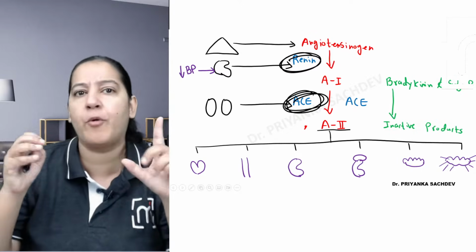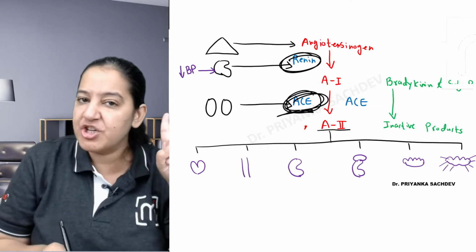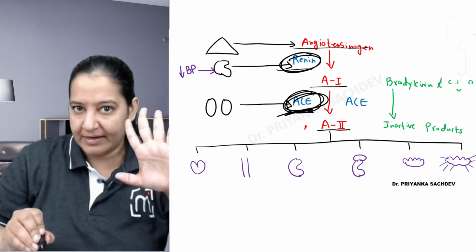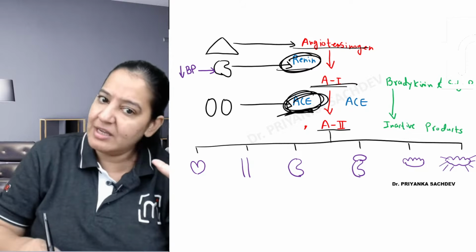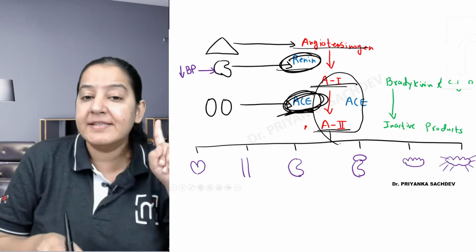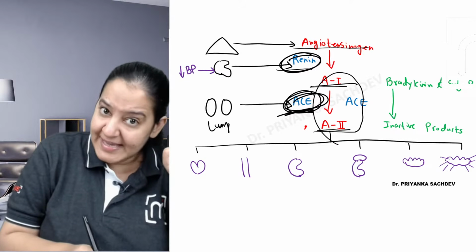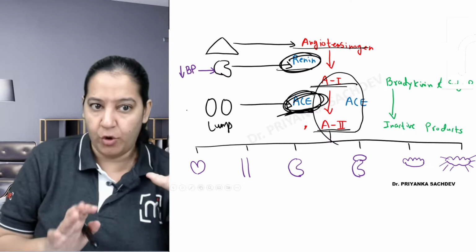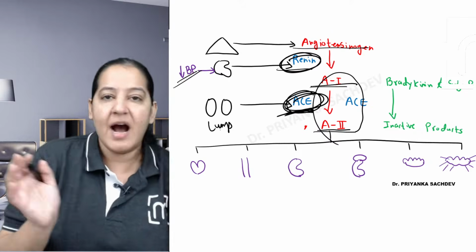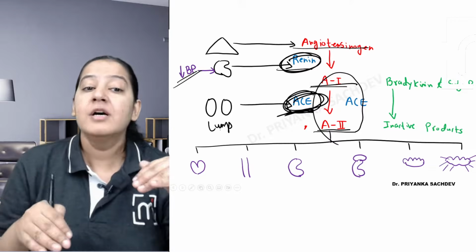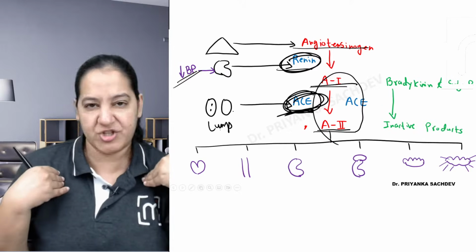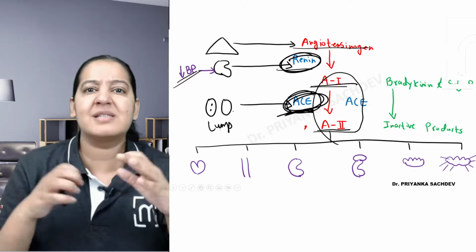I want to tell you one more point about the ACE. What's the normal function of ACE? Renin converts angiotensinogen to angiotensin 1 and ACE converts angiotensin 1 to angiotensin 2. So from which organ is the ACE coming? The ACE enzyme is coming from the lungs, I have told you. But it comes out of the lungs only when there is fall in BP. Otherwise, it does not come out of the lung. Currently I don't have fall in BP, my blood pressure is normal. So inside my lung, this ACE is present.